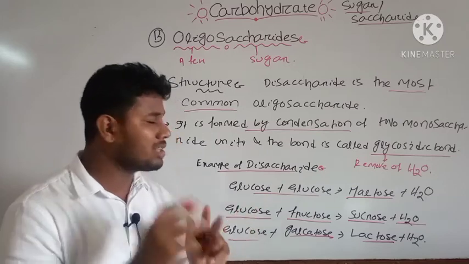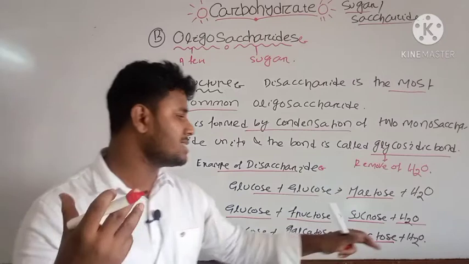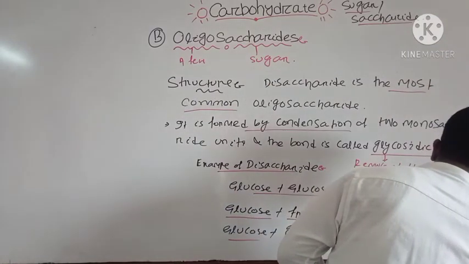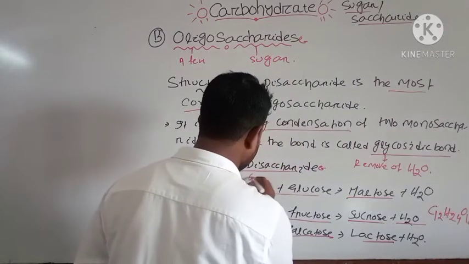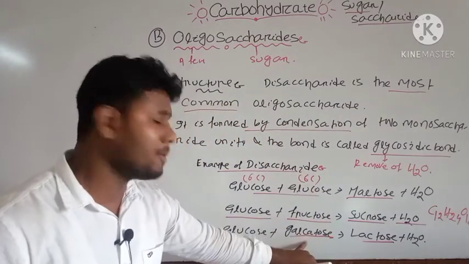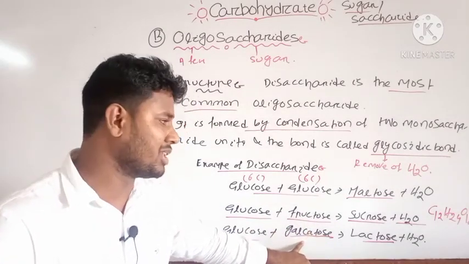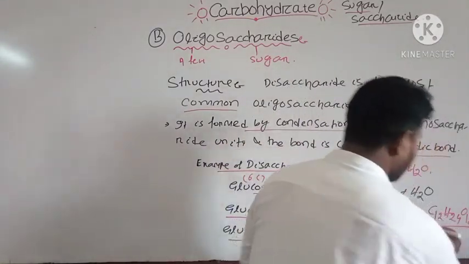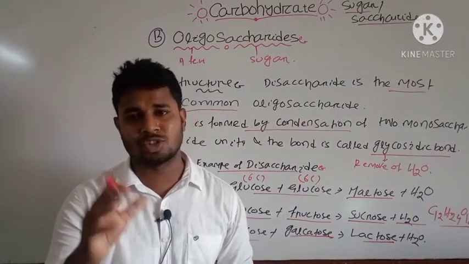They combine by the formation of a glycosidic bond, which is a covalent bond, and there is release of water. And here you can see there is C12, H24 and O12. Why? Because here it is also a 6 carbon, and here it is also. These are the derivatives of your 6 carbon molecule, that is fructose, galactose. These are also having the 6 carbon molecule. That's why the chemical formula of your disaccharides will be C12, H24 and O12, by the normal form, that is CnH2nOn.